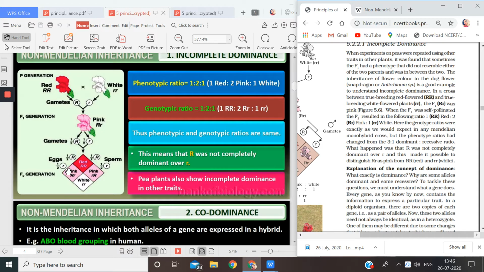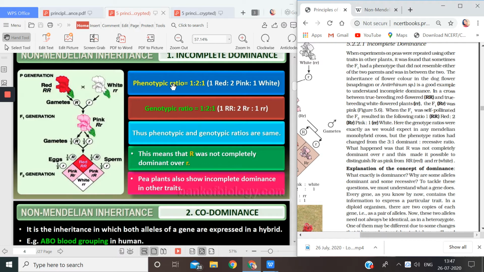Capital R could not show its full dominance on small r. And because it could not show full dominance on small r, small r also was able to express itself. And this is known as the case of incomplete dominance. That means here capital R was incompletely dominant.